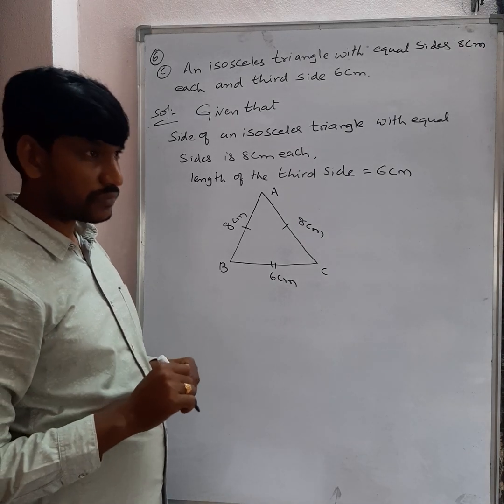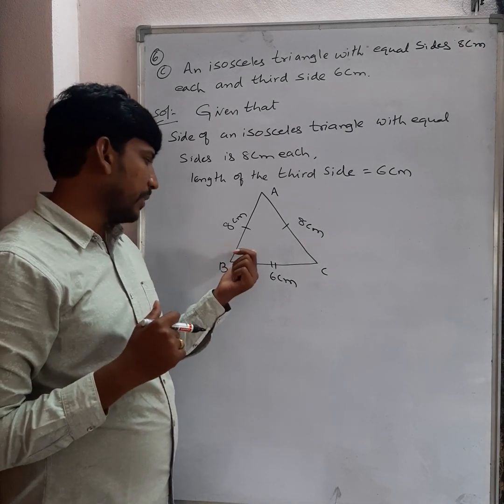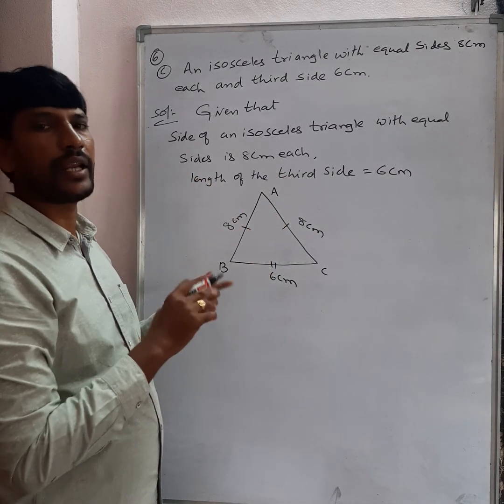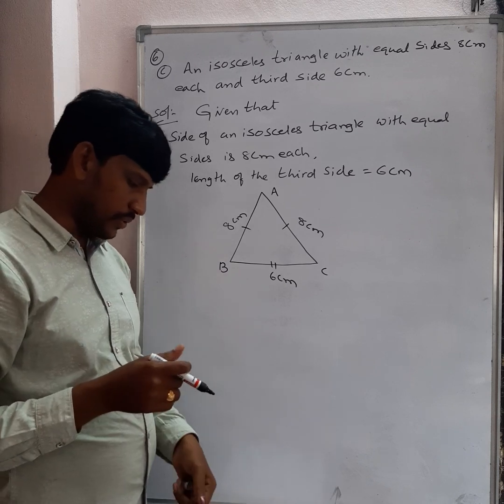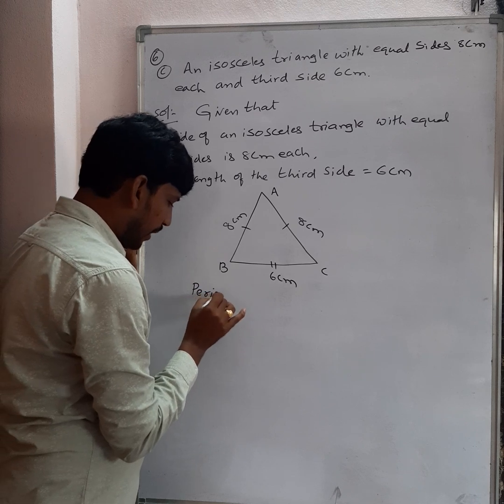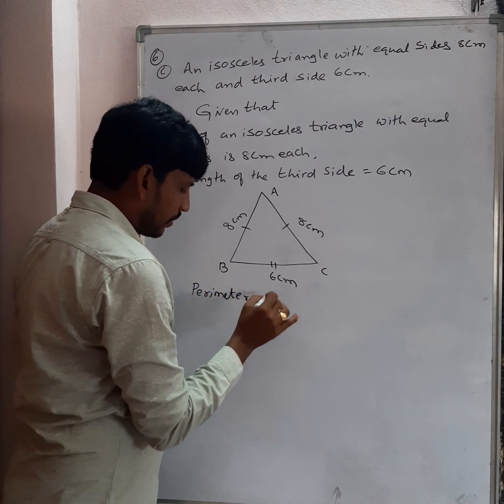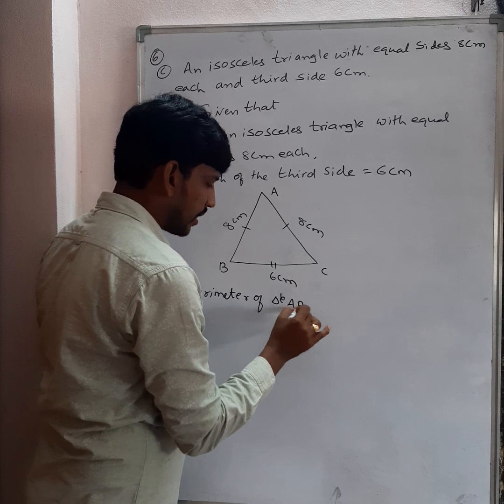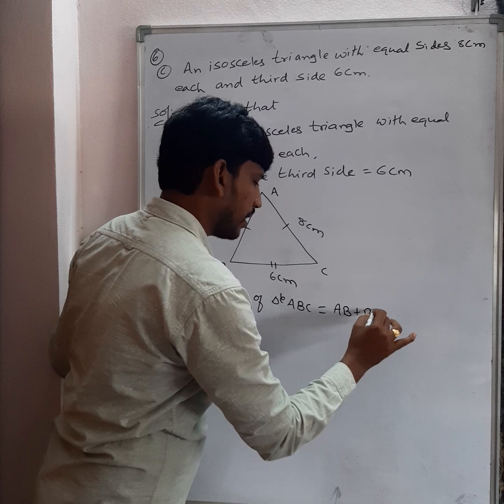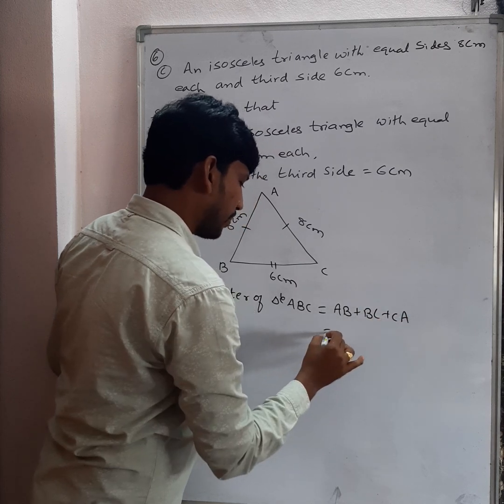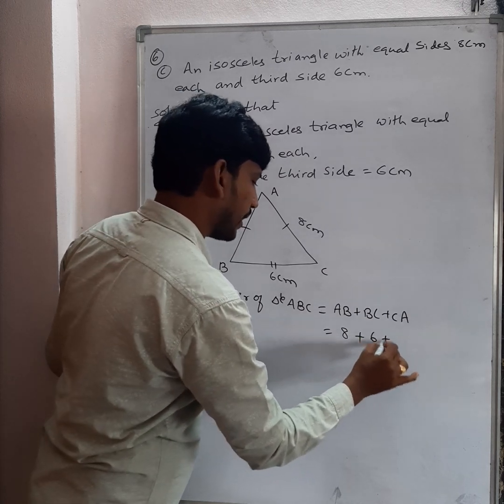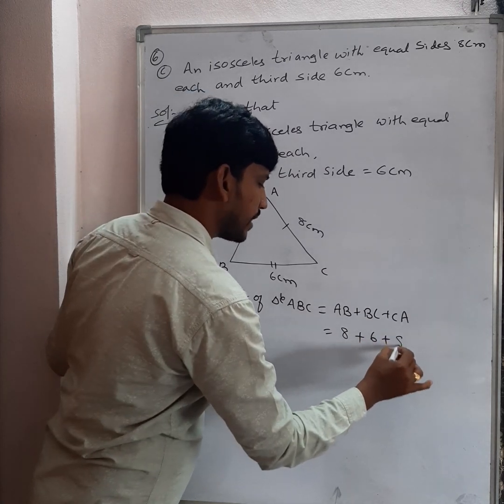So generally, perimeter of a triangle is sum of all the sides. If it is equilateral triangle, that is 3 into side. That is second bit. You need to solve that. Okay. Now see this. Perimeter of triangle ABC is equal to AB plus BC plus CA, which implies AB is equal to 8 centimeter, BC equal to 6 centimeter, CA is equal to 8 centimeter again.